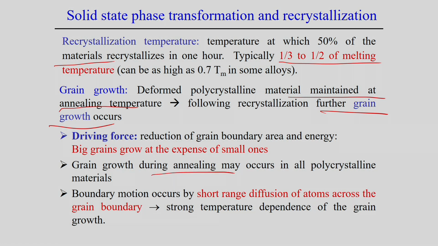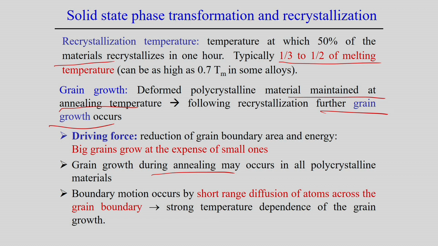Grain growth during annealing may occur in most cases, or all cases, of polycrystalline materials. The initial stage of the annealing process is first associated with recovery, then recrystallization, and after recrystallization grain growth normally happens.